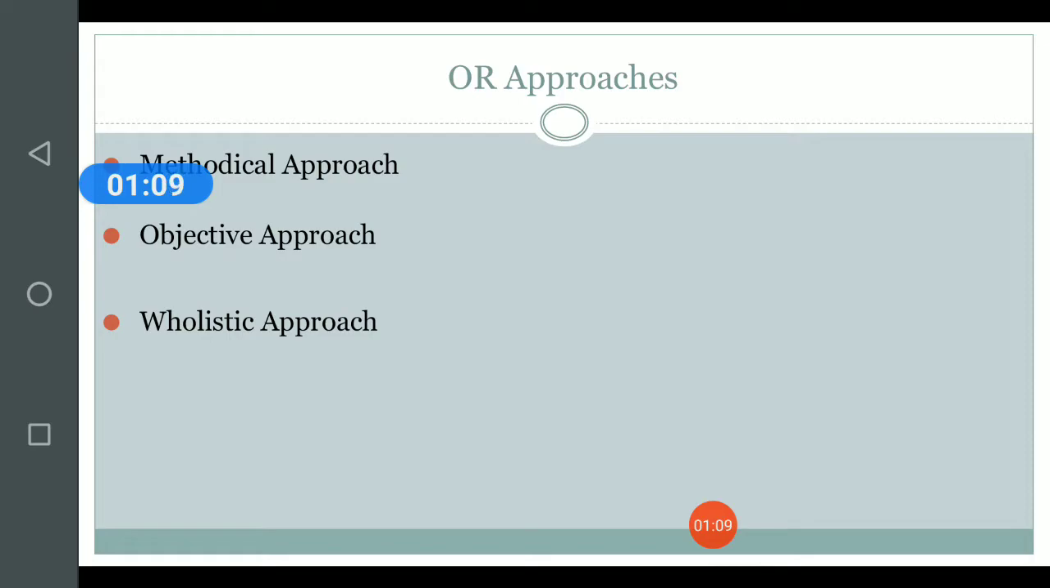The third approach is a holistic approach. A holistic approach is exactly the reverse of the objective approach because the holistic approach is not only concentrating on the main objective but rather it works on the entire system and it aims to attain a betterment and an optimization in the entire system.